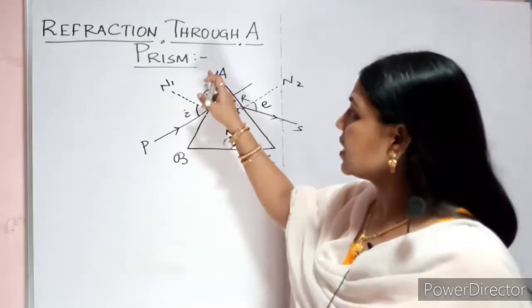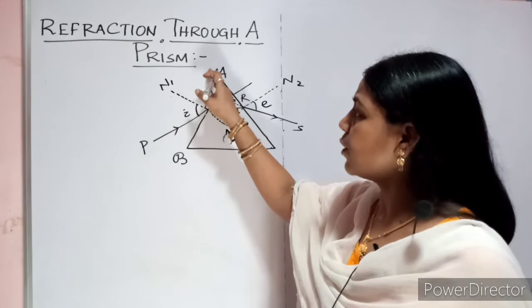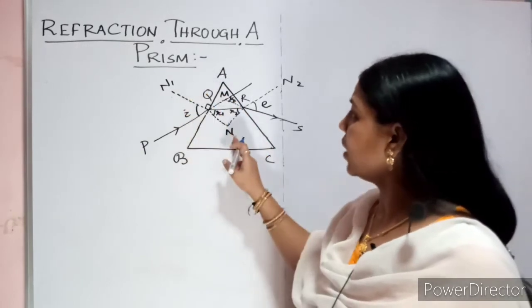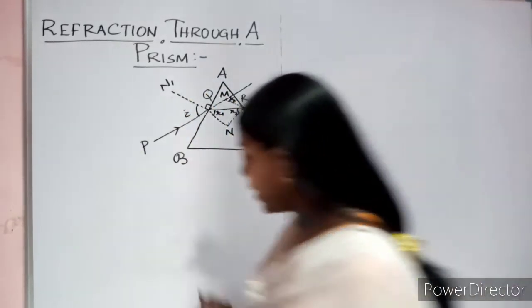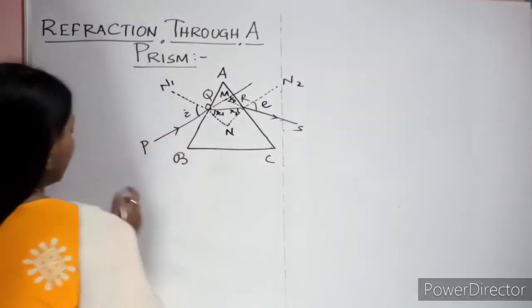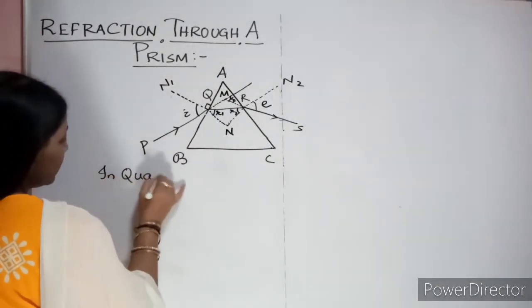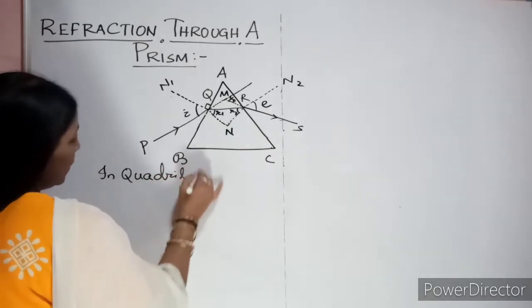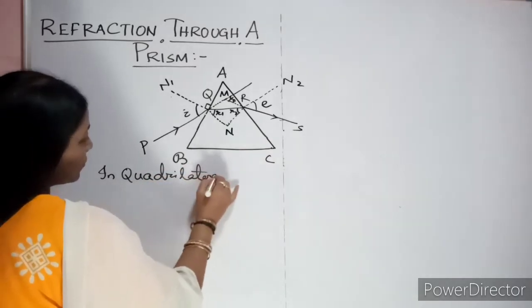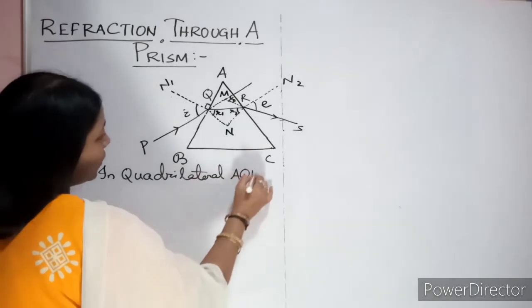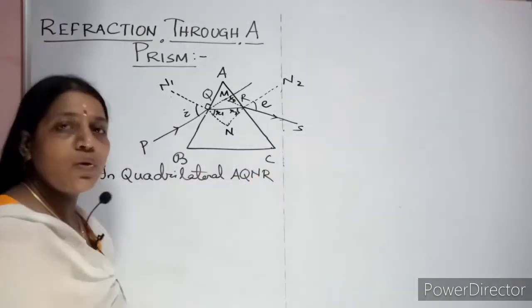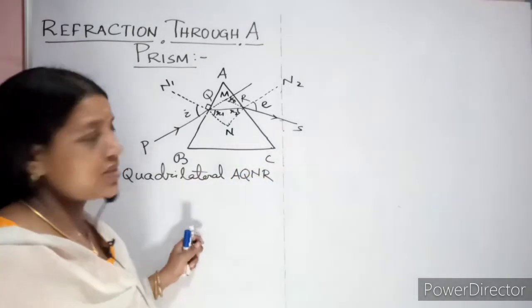Now you can start your derivation from quadrilateral AQNR. You know in a quadrilateral the total angle is 360 degrees.